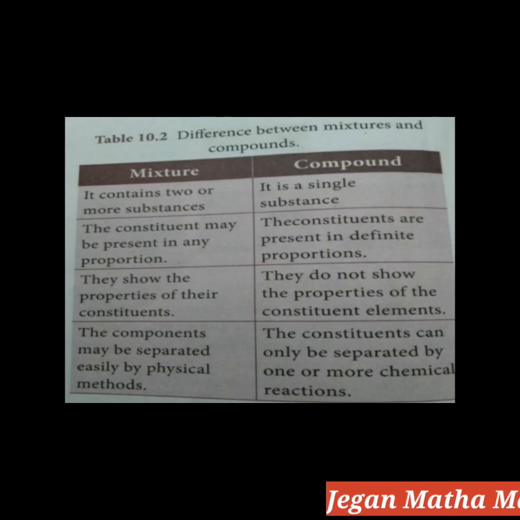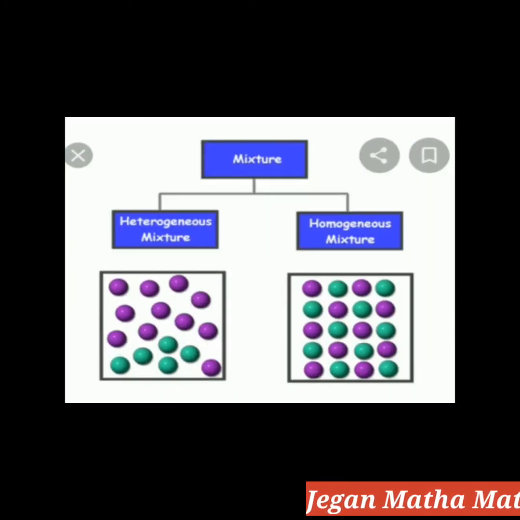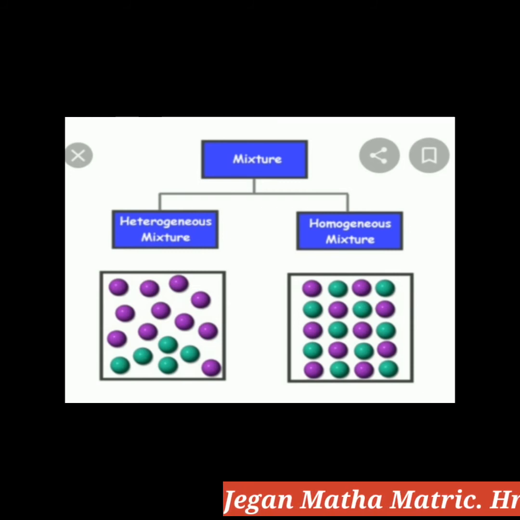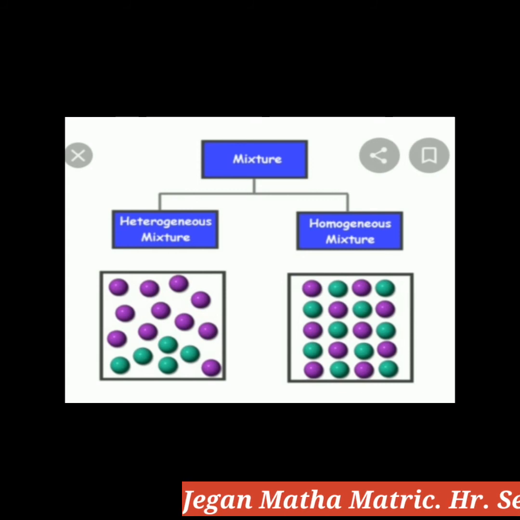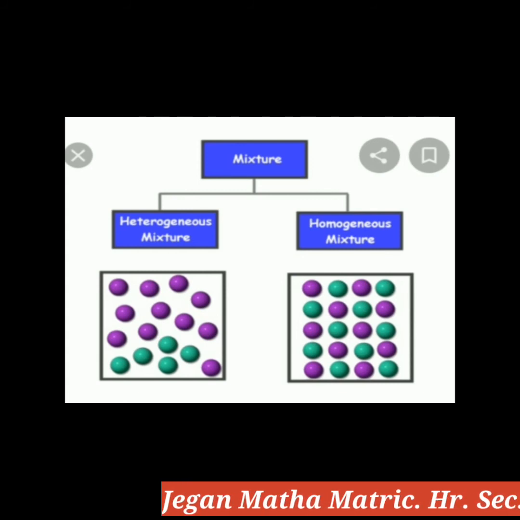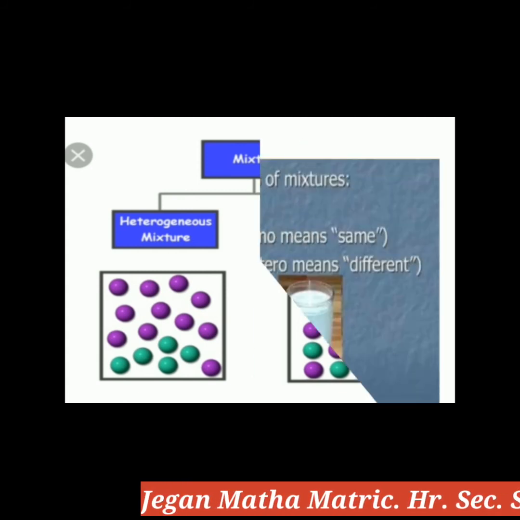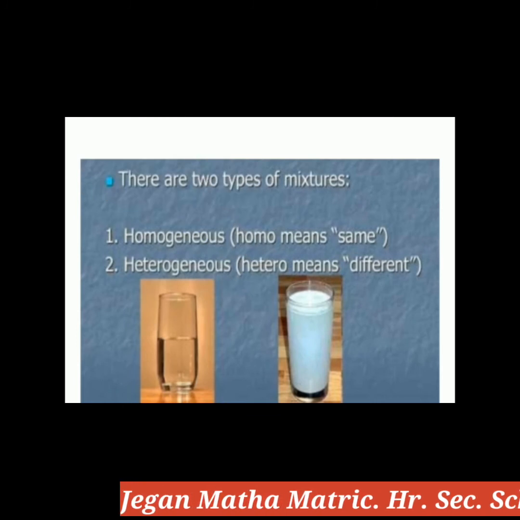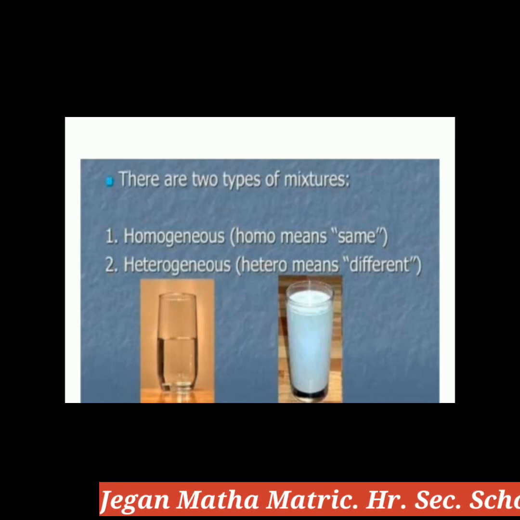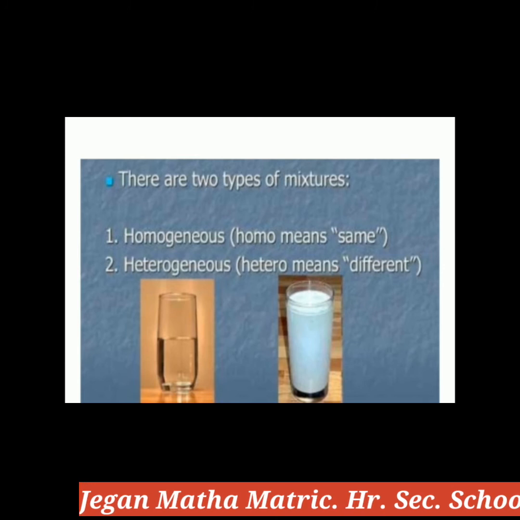Next we will move to types of mixtures. Most of the substances that we use in our daily life are mixtures. Mixtures have two types, homogeneous mixtures and heterogeneous mixtures. What is the meaning of homogeneous? Homo means same.